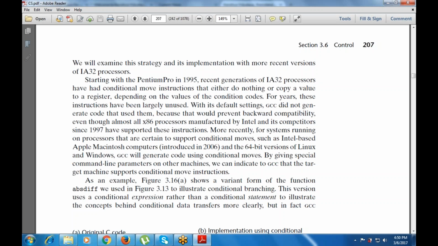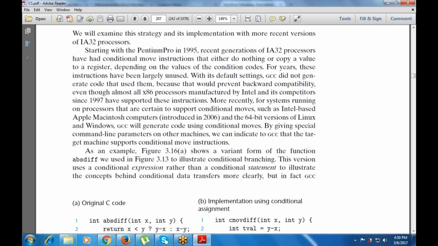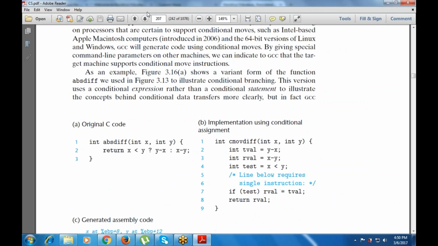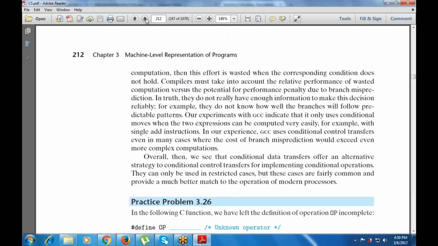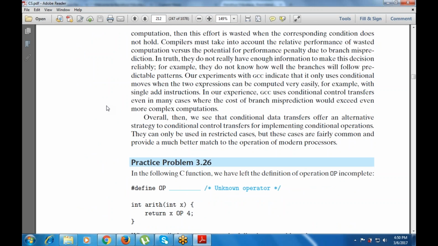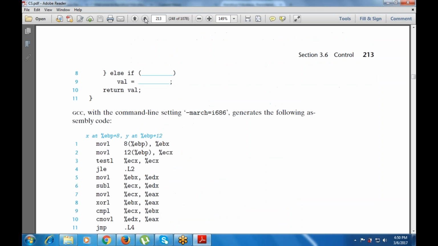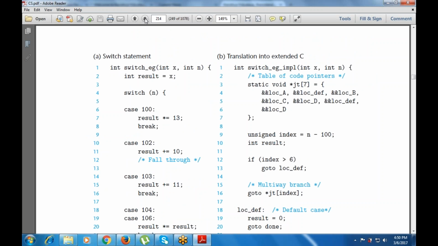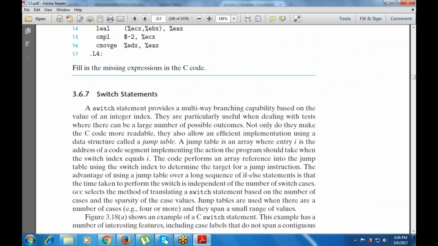Next is the conditional move instructions. What are the conditional move instructions? That is a conditional move of control and data. This is the operator that is used in the C language. This is a switch statement. That is the next part.